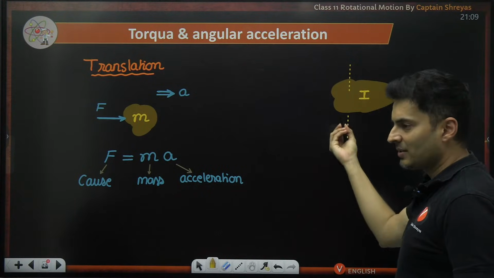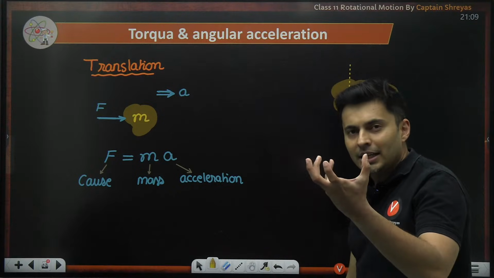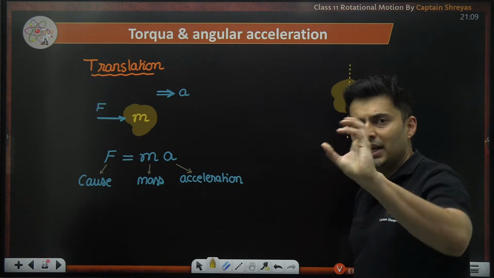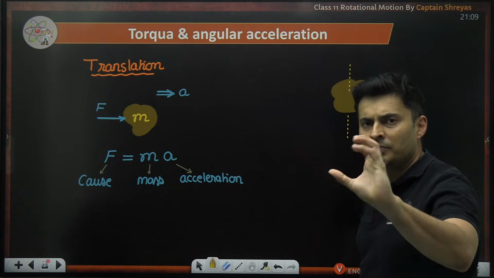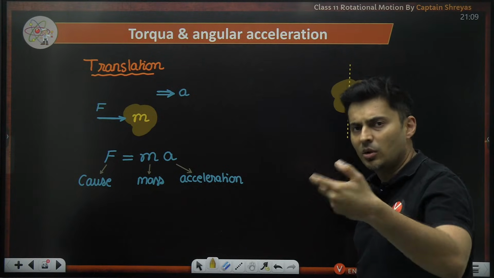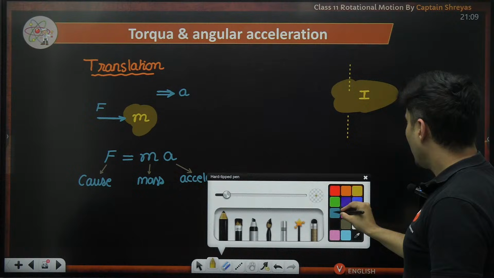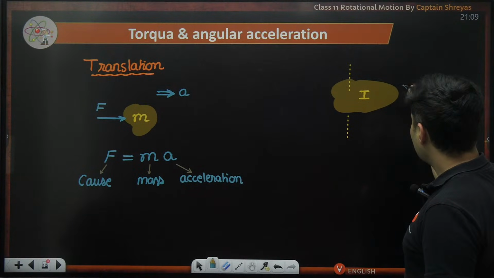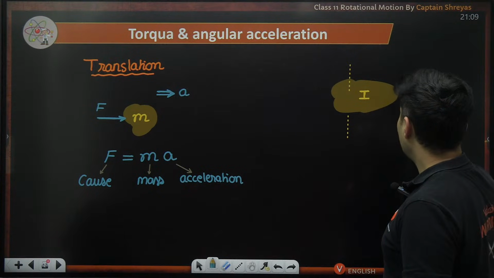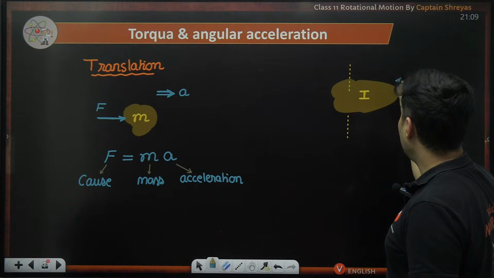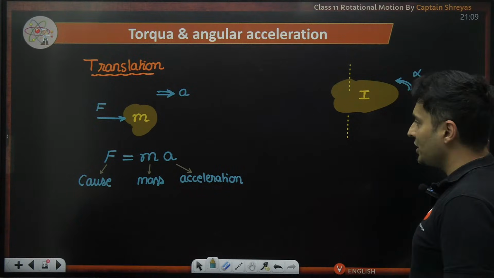If it rotates, imagine that the body begins to rotate like a fan being turned on, or you turn off the fan and slowly it stops its rotation. So it begins to rotate, and then it has some kind of angular acceleration.